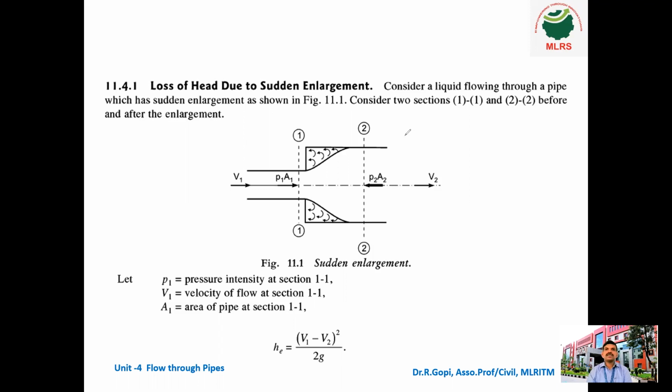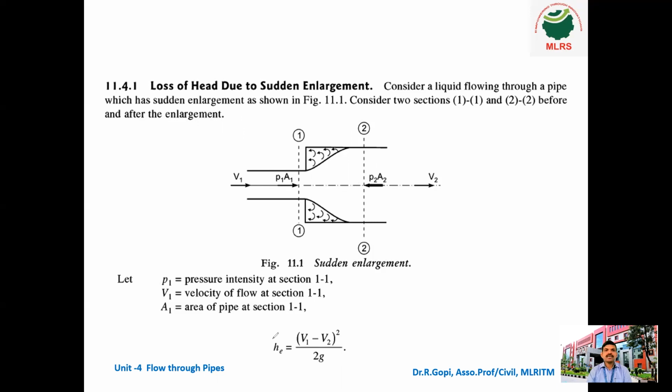Consider a liquid flowing through a pipe which has a sudden enlargement as shown in the figure. Consider two sections, 1-1 and 2-2, before and after the enlargement. So 1-1 means before the enlargement, 2-2 means after the enlargement. P1 A1 is the pressure force acting in this direction at 1-1, and P2 A2 is acting in this direction.